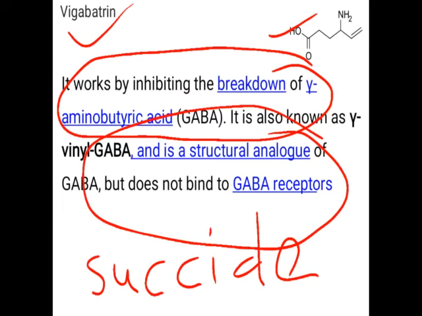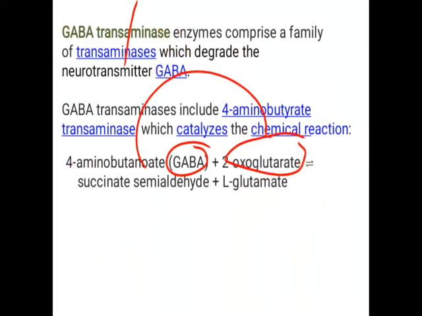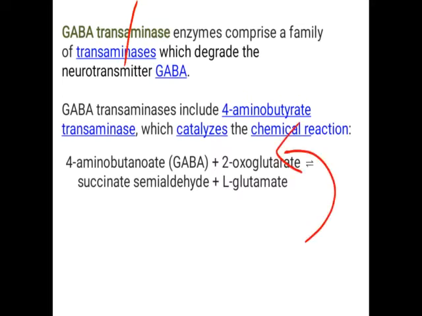Okay, why is it called a suicide inhibitor? Because if you observe the structure of vigabatrin, it consists of an amine group. The enzyme GABA transaminase transfers the amine group from this vigabatrin to the 2-oxoglutarate. So when we give the drug vigabatrin, the amine group in vigabatrin is transferred to the 2-oxoglutarate.